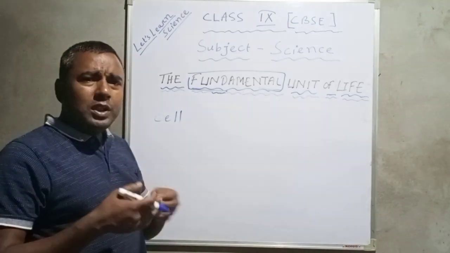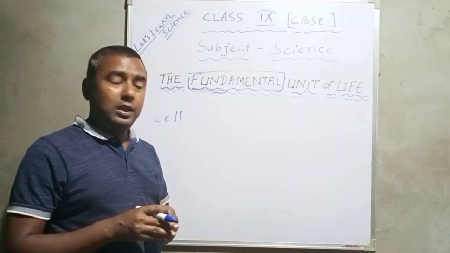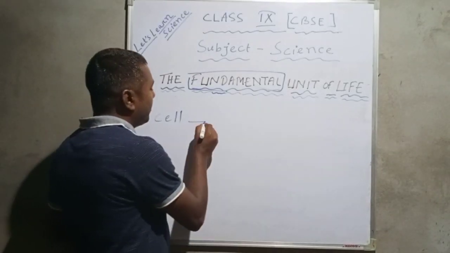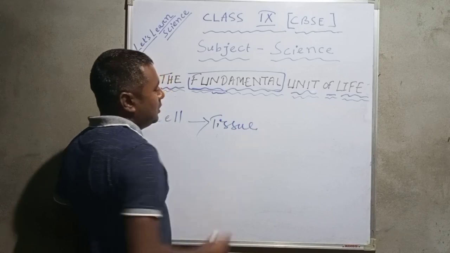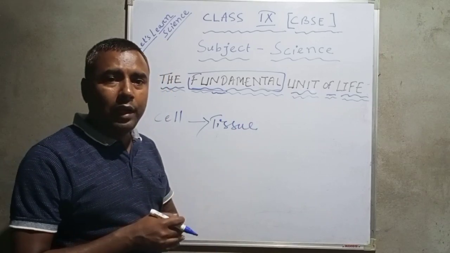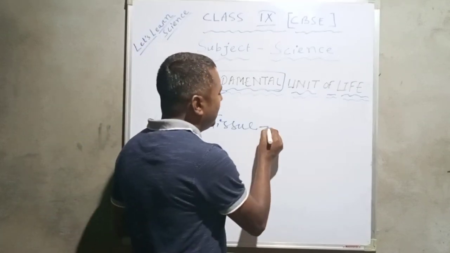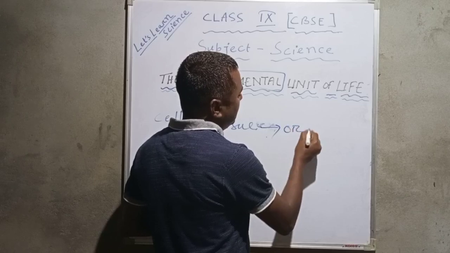So many cells combine together, and they have some purpose in the body. Many cells combine together to form a tissue. Many tissues combine together to form what? Organs.